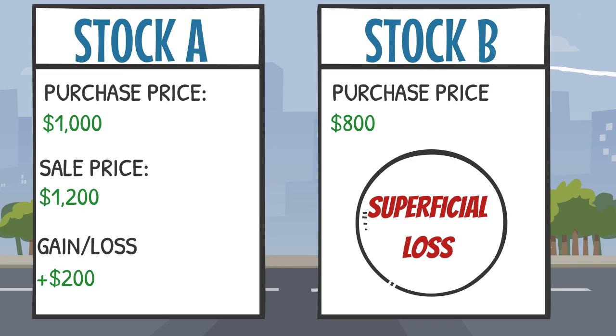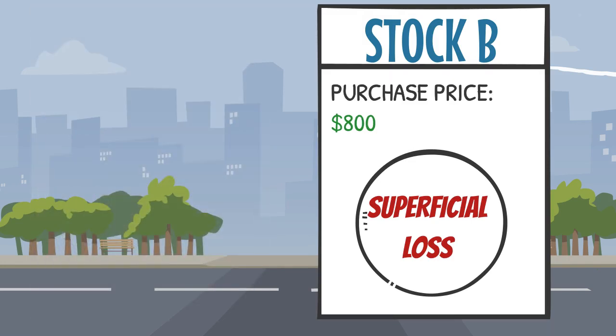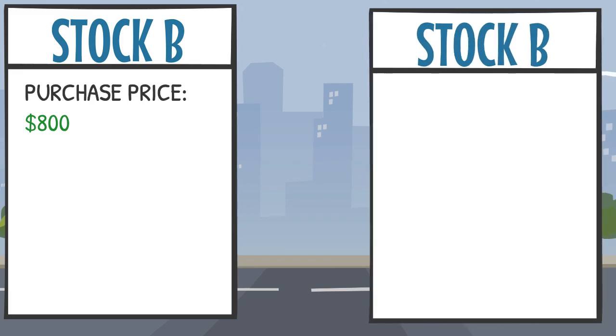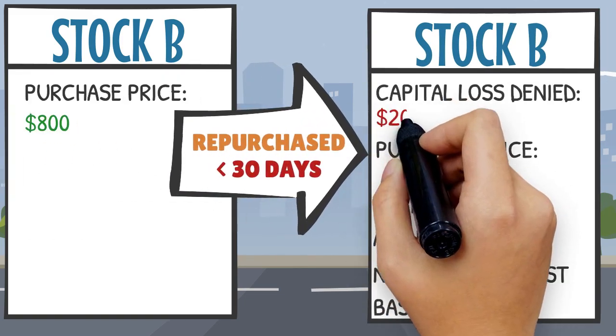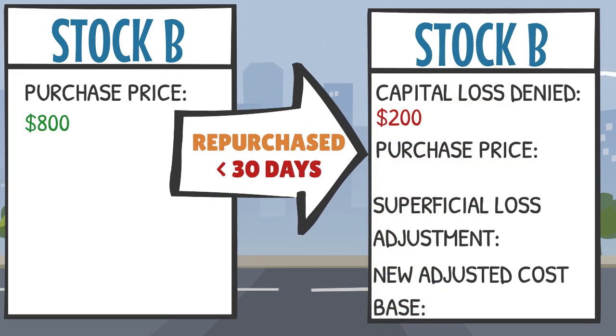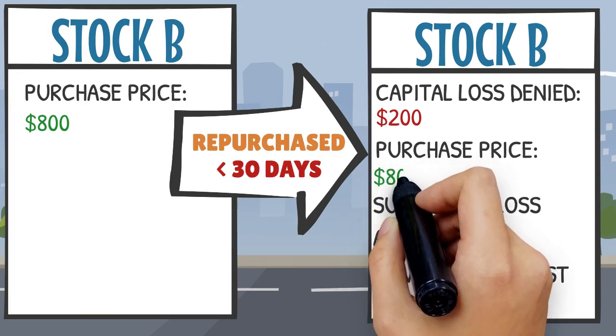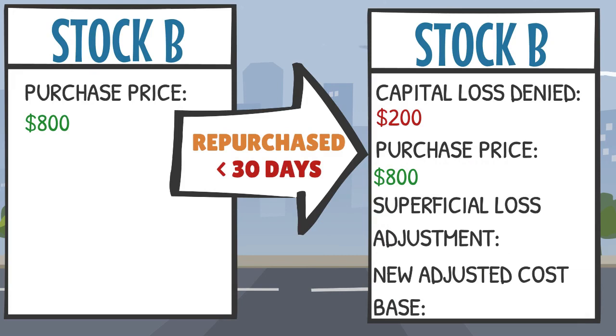This in effect resets your adjusted cost base back to its original value before you engage in selling and repurchasing. The recent purchase of stock B now looks as follows. The capital loss of $200 is denied, meaning you're now going to have to pay capital gains tax on the other stock that you just sold. While the purchase price is $800, you incurred a superficial loss adjustment, so your new cost base is now $1,000, not $800.